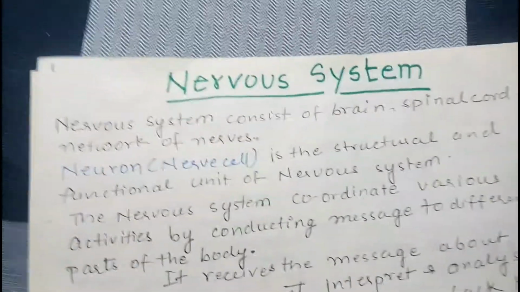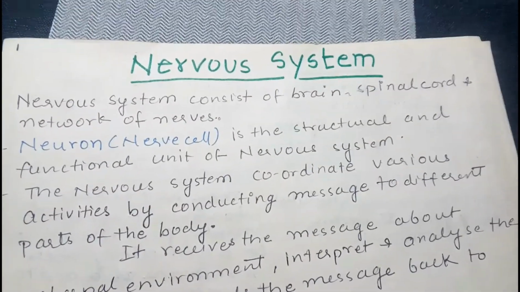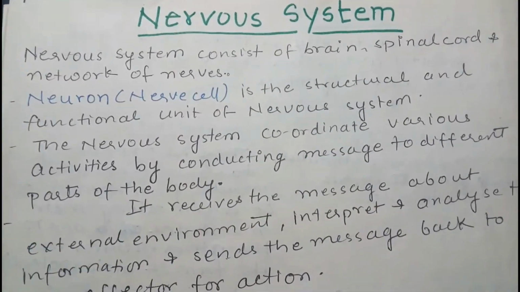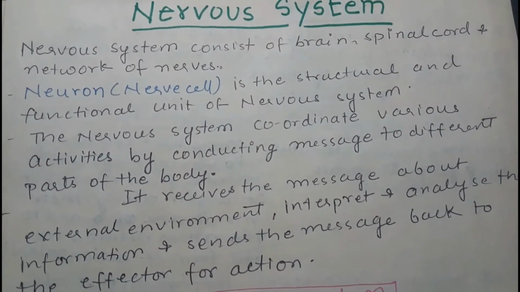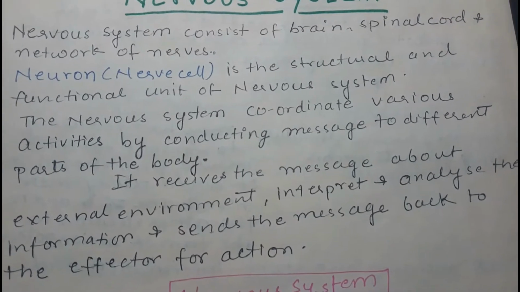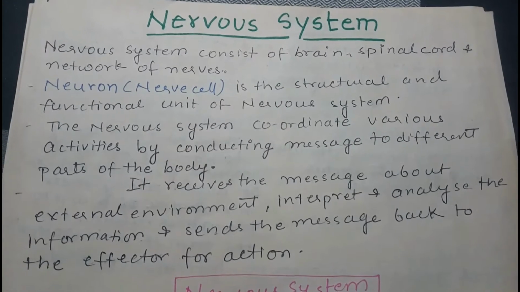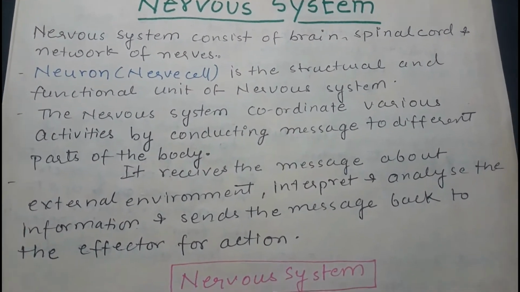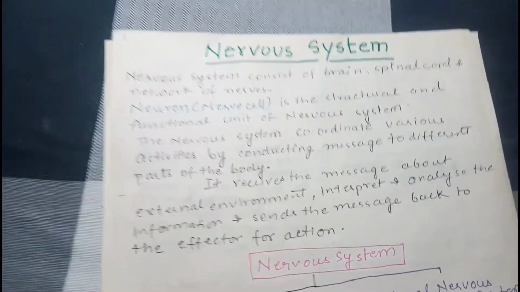Now the nervous system consists of the brain, spinal cord and a network of nerves. Basically all these consist of nerve cells which are called neurons, and the neuron is the structural and functional unit of the nervous system. The nervous system coordinates various activities by conducting messages to different parts of the body. It receives the message about the external environment, interprets and analyzes the information and sends this message back to the effector for the action. So this is the main function of the nervous system.